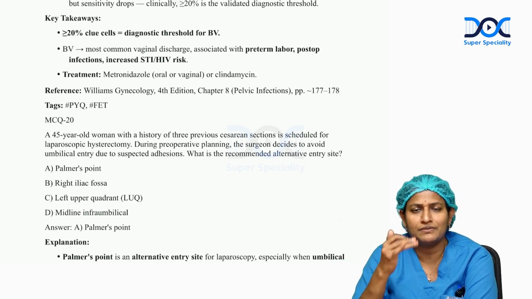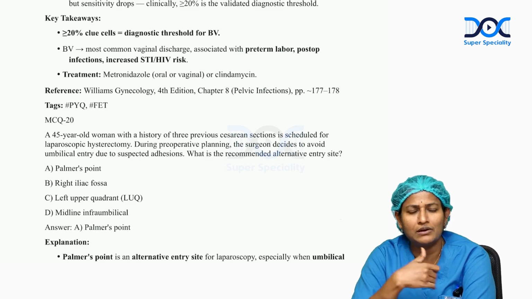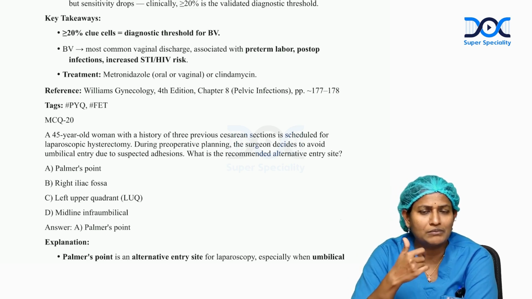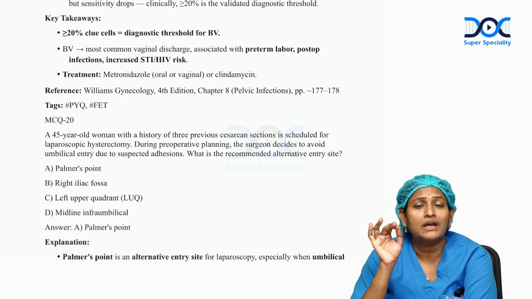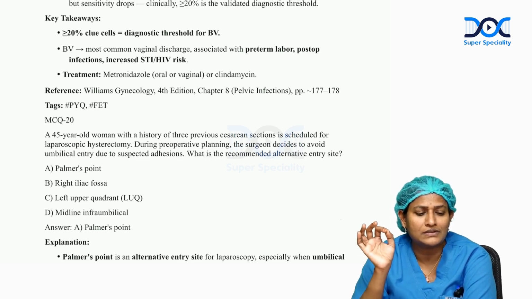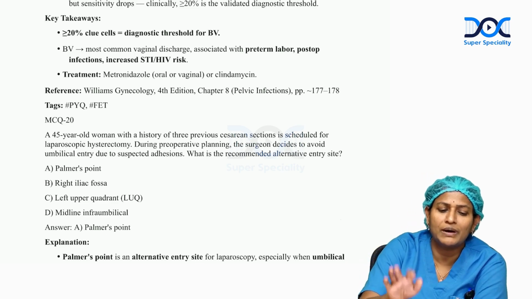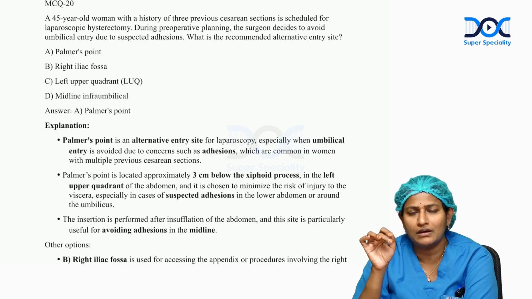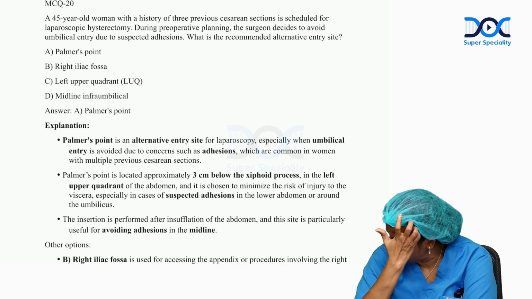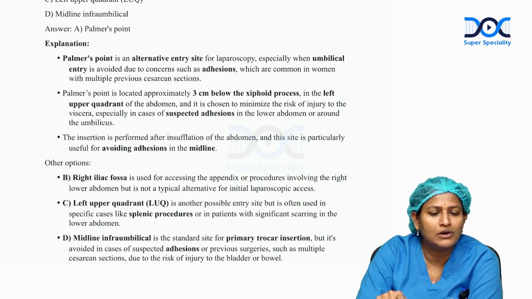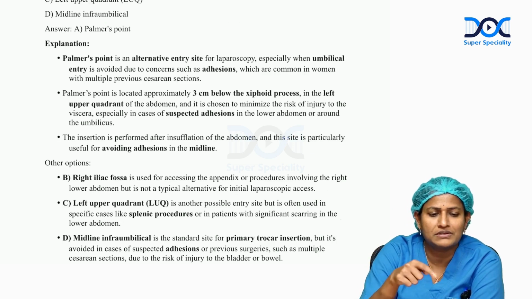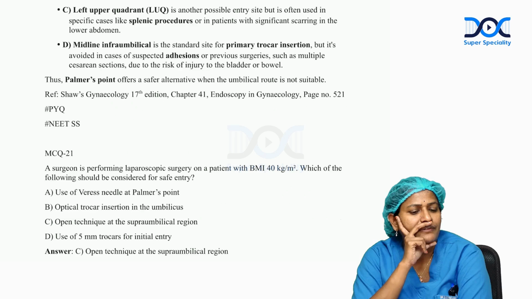Palmer's point is a place which corresponds with the mid-clavicular line along with the transverse line above the umbilicus. So this is the place where internal organs are not much there and fewer adhesions are anticipated, and chances of injury to the internal organs are very less. So this is called the Palmer entry. See, this has got landmarks like, as I said, 3 cm below the xiphoid process. Other options like right iliac fossa and all these are wrong because chances of injury to the other structures are very high.